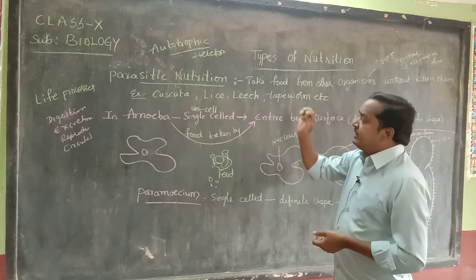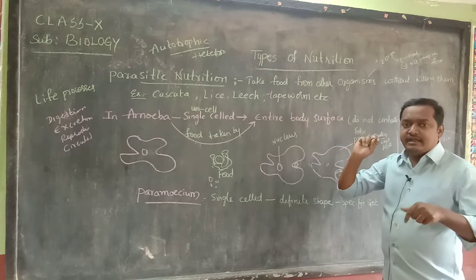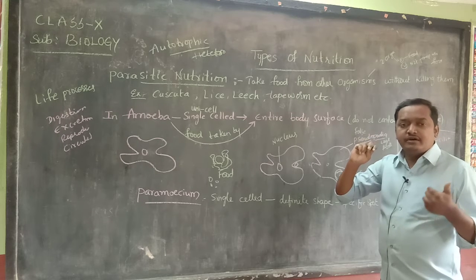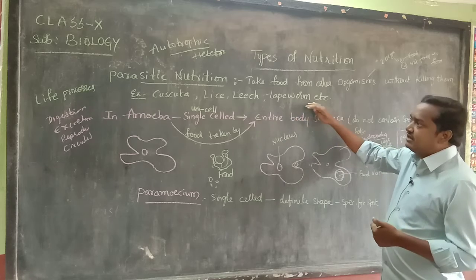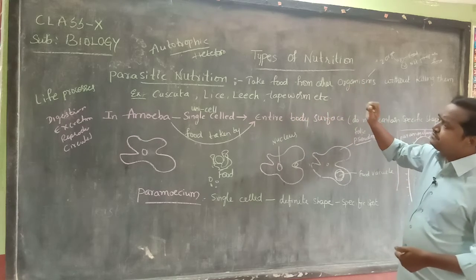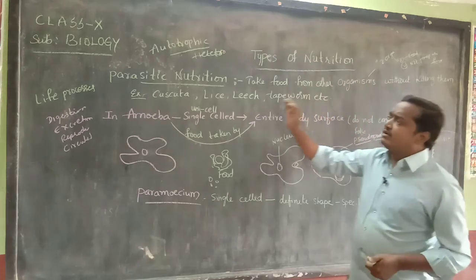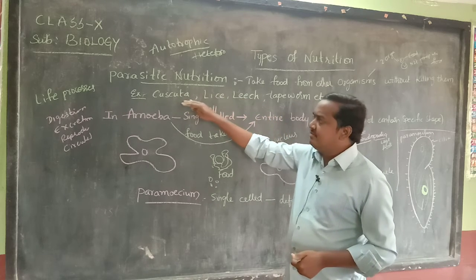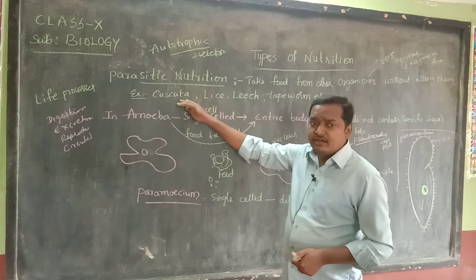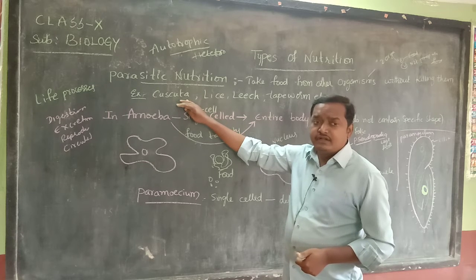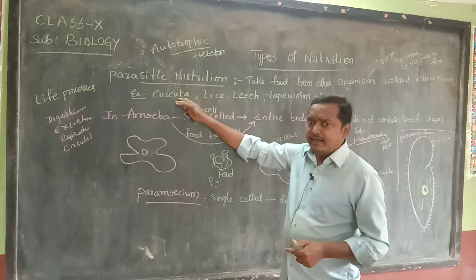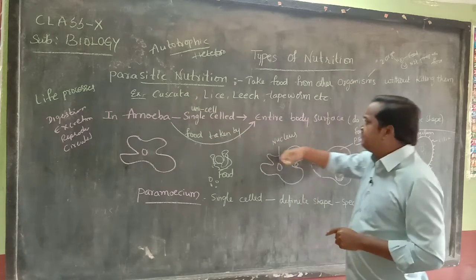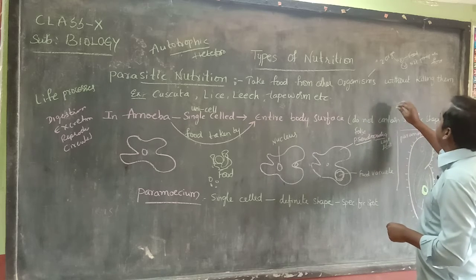So leech is one that takes food from other organisms, because it cannot prepare its own food. Some of the examples are like that. So tomorrow, in the next class, we are going to learn in detail about all of these one by one. Cuscuta is a plant. In this, what is happening? Cuscuta is a plant, and another plant will also be developed along with the Cuscuta. For example, a creeper.